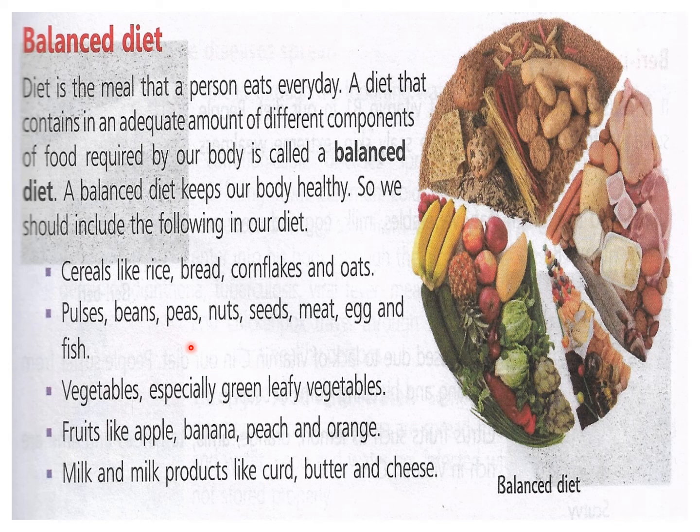A balanced diet keeps our body healthy. So we should include the following in our diet. Cereals like rice, bread, cornflakes, and oats. These are carbohydrates. Then pulses, beans, peas, nuts, seeds, meat, egg, and fish. This is protein. Then vegetables, especially green leafy vegetables. These are vitamins. Fruits like apple, banana, peach, and orange. These also provide minerals and vitamins. Then milk and milk products like curd, butter, and cheese. These are also calcium and protein giving foods. So all these things are very, very important, which should be included every day in our meals to make it a balanced diet.